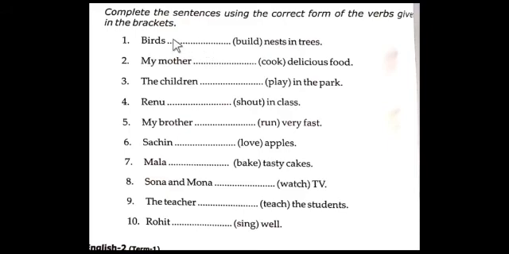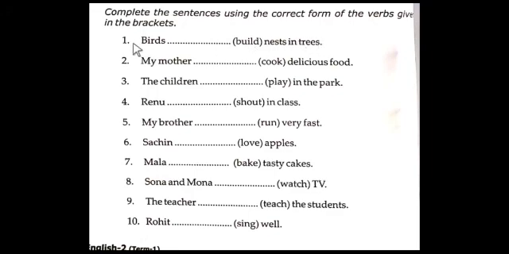First you have to observe the noun here. Is the noun singular or plural? So here birds is plural. There is more than one bird, correct? So we say plural. So birds build nests in trees. We must add build here, as it is, as the verb. Birds build nests in trees.